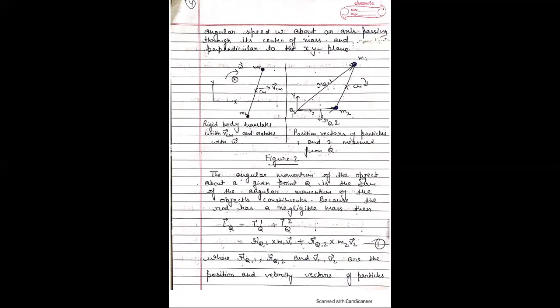The angular momentum of the object about a given point is the sum of the angular momentum due to this particle and due to this particle. Because the rod has negligible mass, LQ due to linear translation motion is LQ1, the angular momentum of particle 1 at point Q, plus LQ2, the angular momentum of particle 2 whose mass is m2. And LQ is r cross mv.